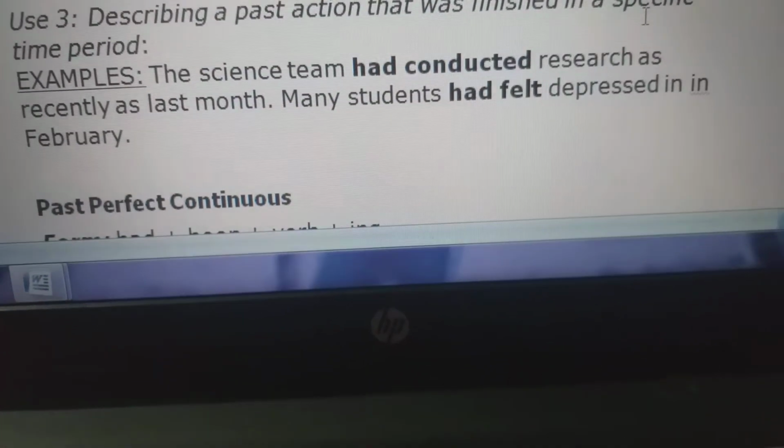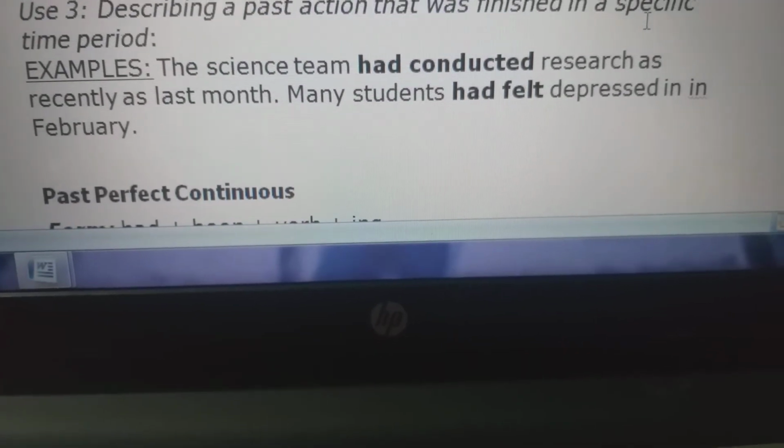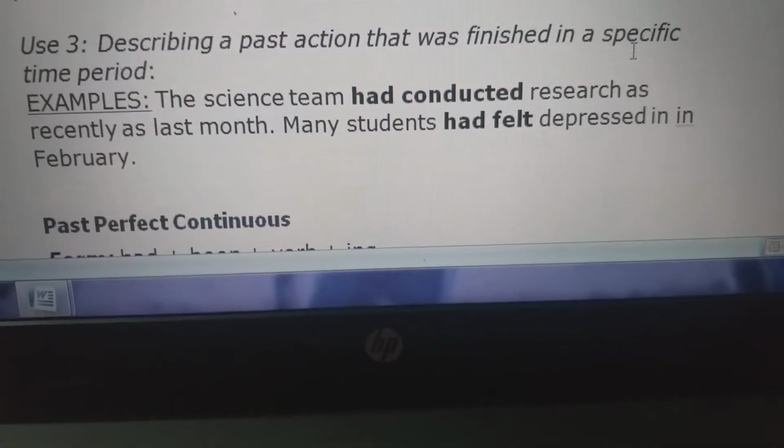Same way, the science team had conducted research as recently as last month. So the team has done the work before.